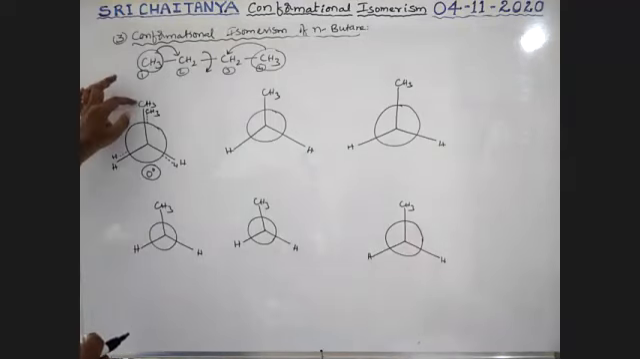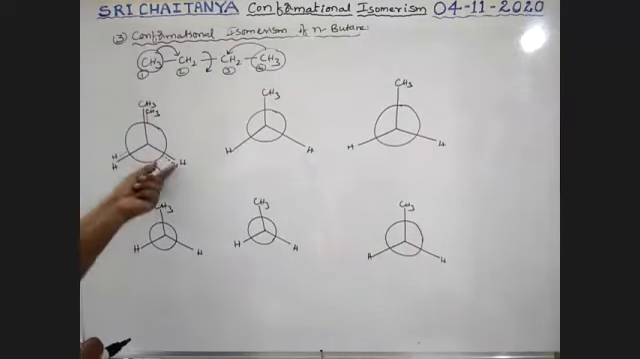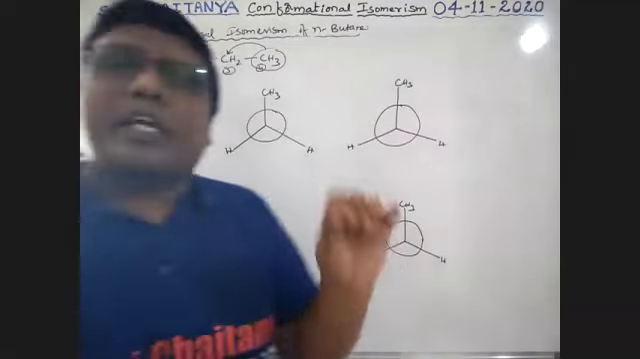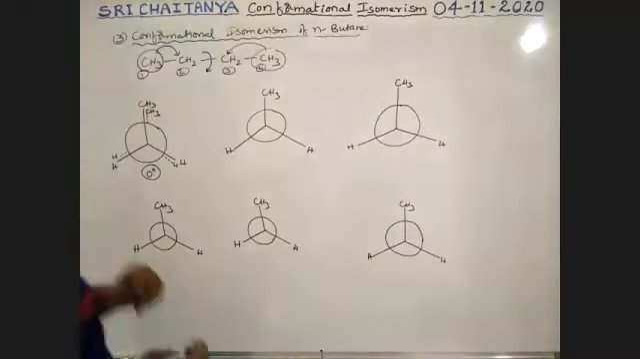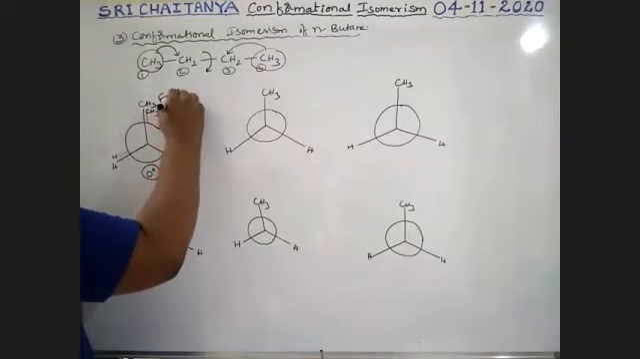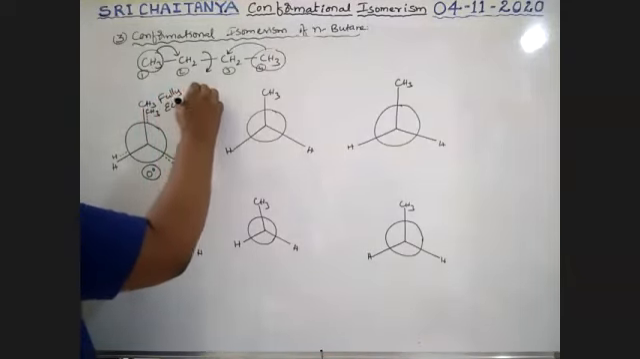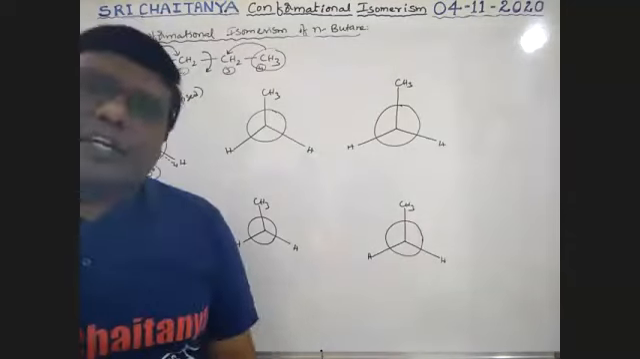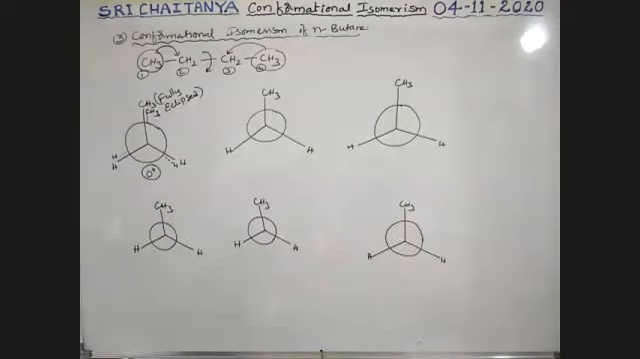So methyl group and methyl group are eclipsed. Hydrogen and hydrogen are eclipsed. That means similar groups are eclipsed, boys, which is called fully eclipsed. Exactly similar groups are in eclipsed condition, which is considered as fully eclipsed.